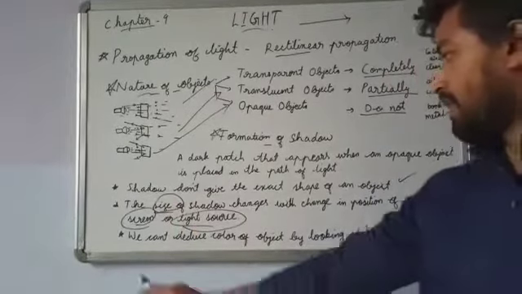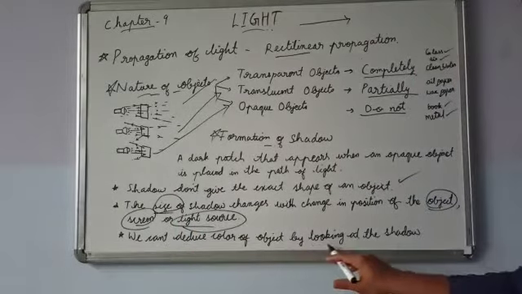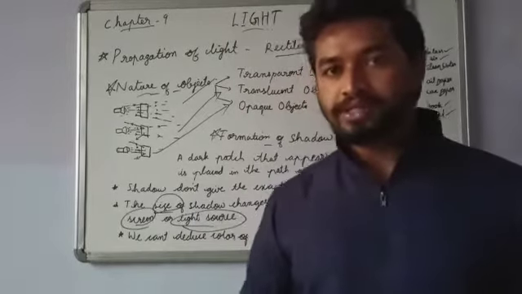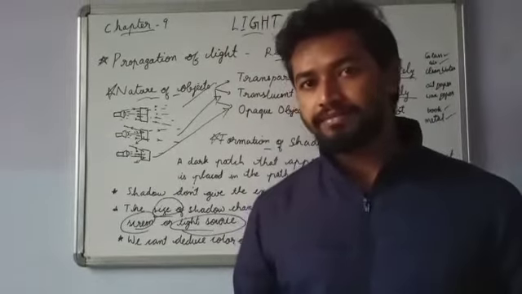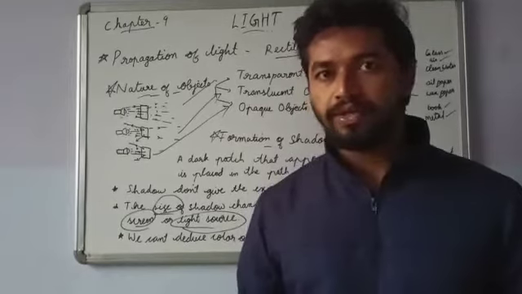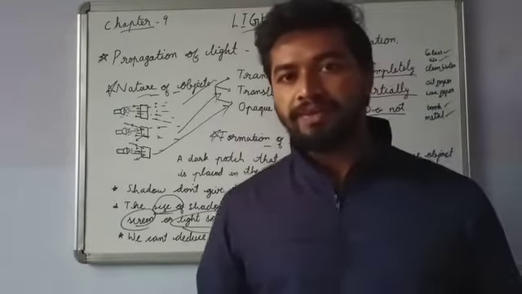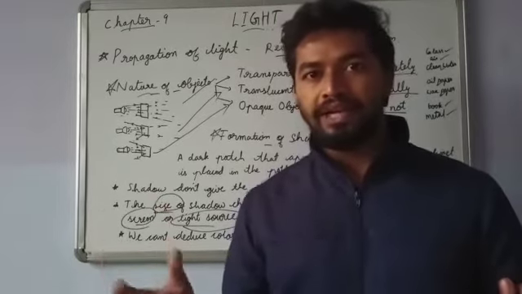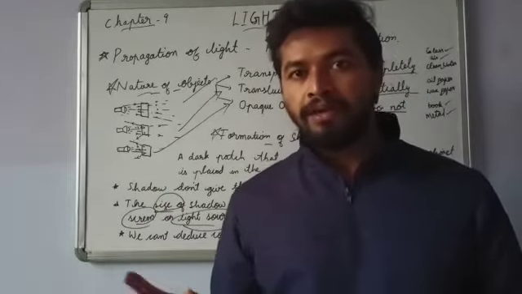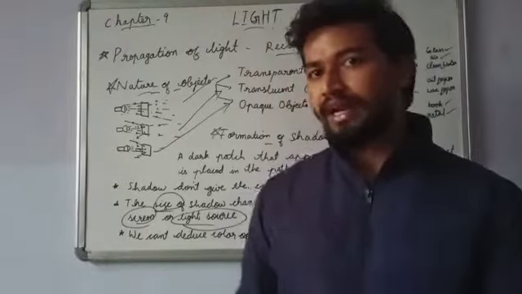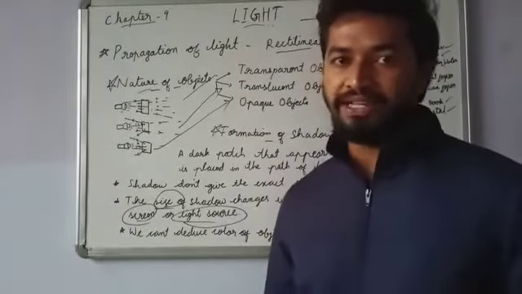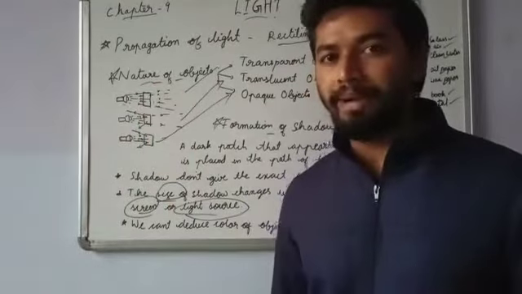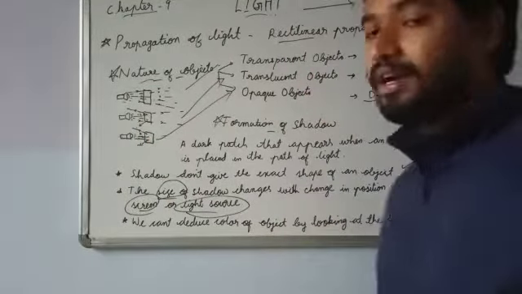And last point, we cannot deduce the color of objects by looking at the shadow. You cannot tell the color because the shadow will always be black, or a dark gray color. So you cannot tell which color object is there. Take three balls of different colors, green, yellow and orange, or red. Put them in front of a light source and you can see black patches. There won't be any orange, yellow or green. It will be completely black. So you cannot deduce the color of an object.